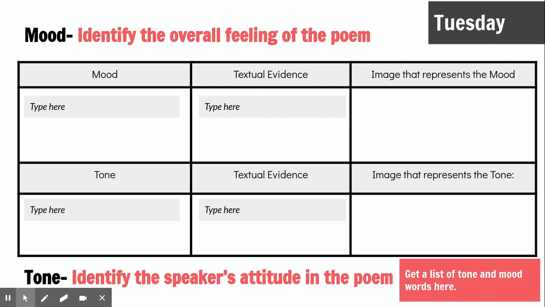On the right hand corner, you'll see a box that says get a list of tone and mood words here. You click on there, and it will take you to a list of words. Tone, again, you pick the tone that you think is in the poem, textual evidence in the poem that shows that tone, and then an image that represents the tone that you have chosen.